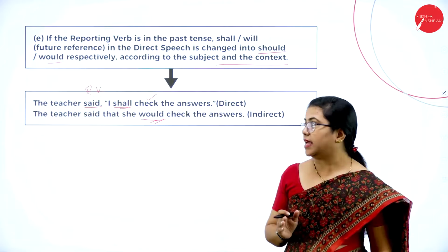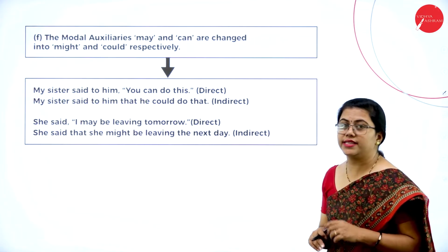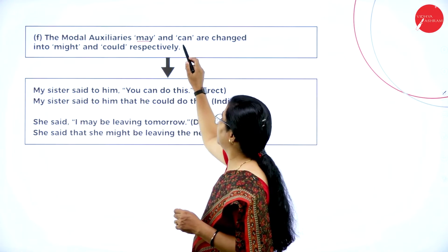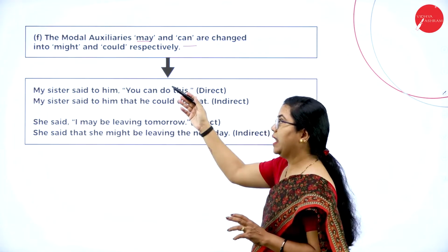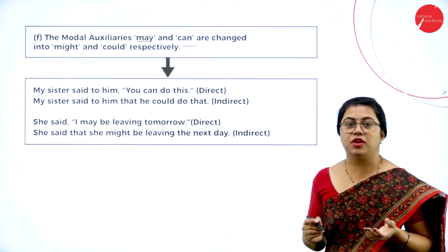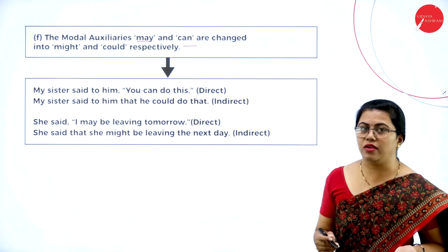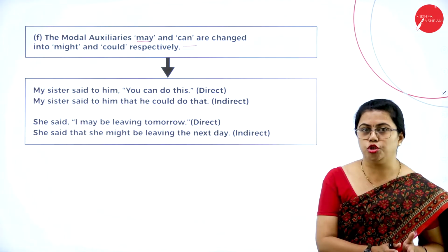I'll give you a few more examples here. The modal auxiliaries, that is may and can. These modal verbs are also called modal auxiliaries because auxiliary verbs are nothing but helping verbs. Along with the verbs, they are also used.